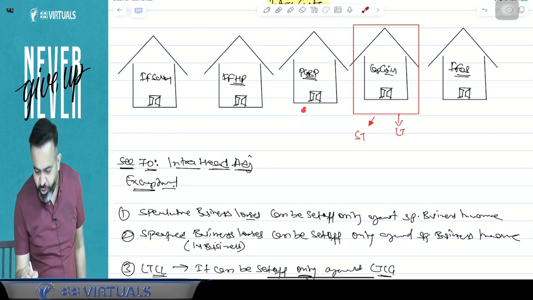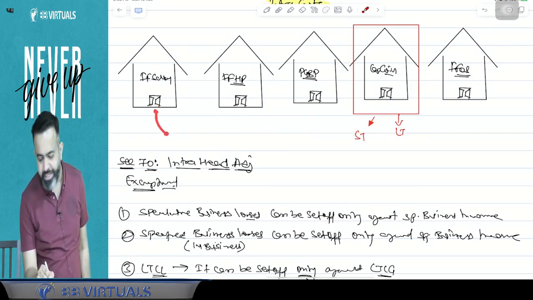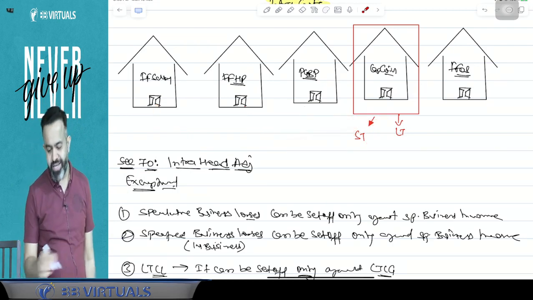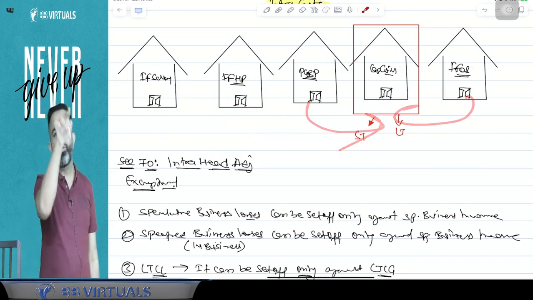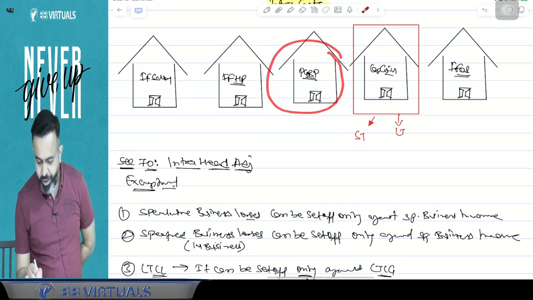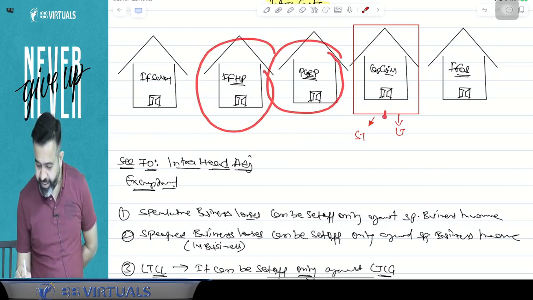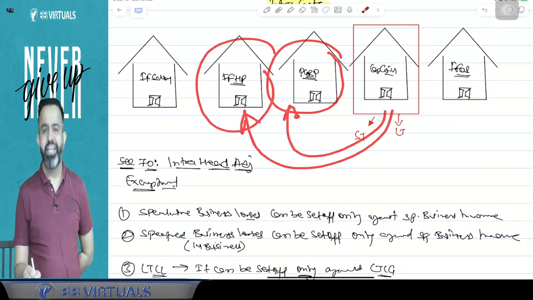Means here you cannot help the capital gain. From salary income, you cannot set off the capital gain losses. House property you cannot set off. PGBP you cannot set off. IFRS you cannot set off. But guys, suppose there is a loss in the PGBP, loss in the house property, can capital gain head help or not? Answer is yes, it can help.